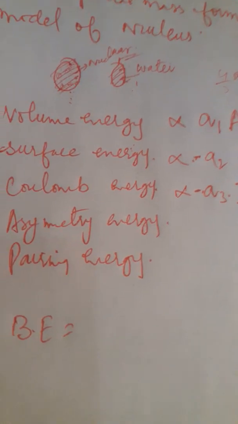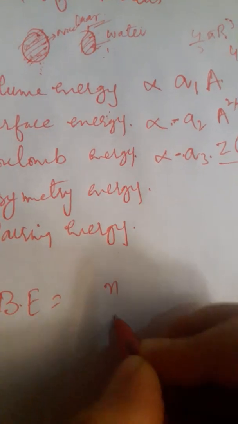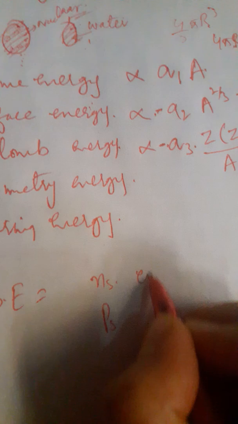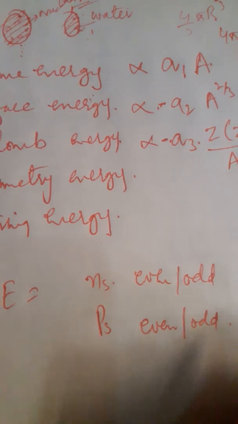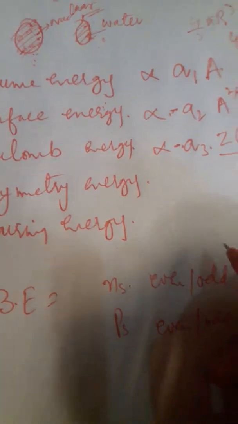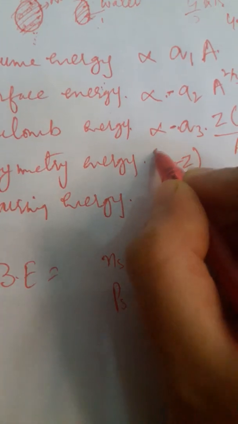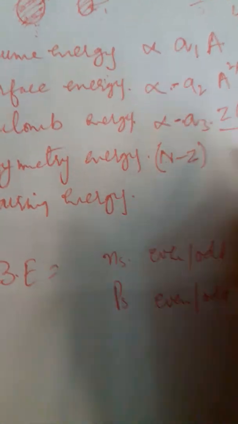Now the next thing is this asymmetry energy, or this pairing energy. So how do we understand that? This pairing energy is actually, for example, how do neutrons and protons pair up? They can be even in number, they can be odd in number. Again, they can be even or they can be odd, right? Now this asymmetry is if the number of neutrons is in excess or the number of protons is in excess. In any case, you are actually interested in the difference between the two, that is n minus z, where n is the number of neutrons and z is the number of protons.